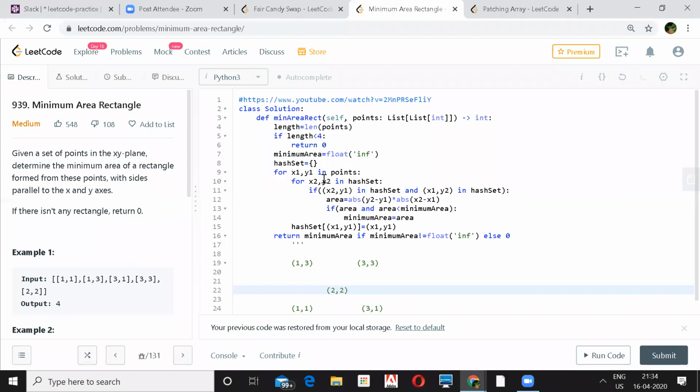And first of all, you just check if the length of the points itself is less than 4, only 4 points are given. There is no point of going further. We'll return 0 in that case.